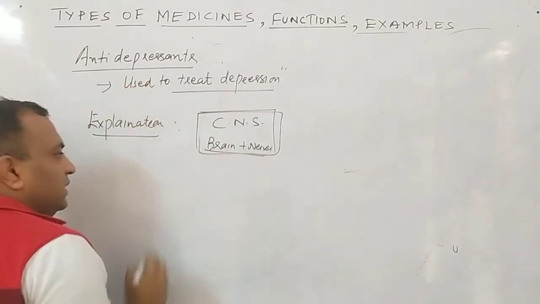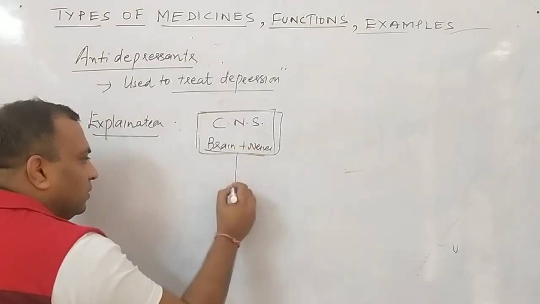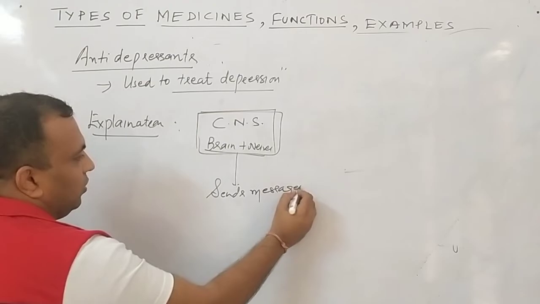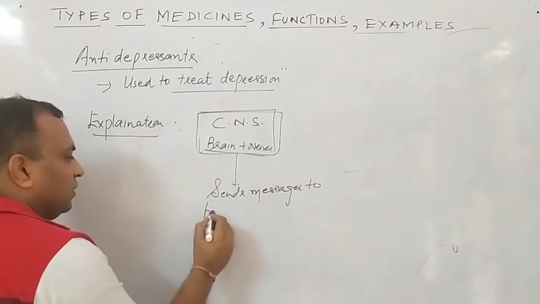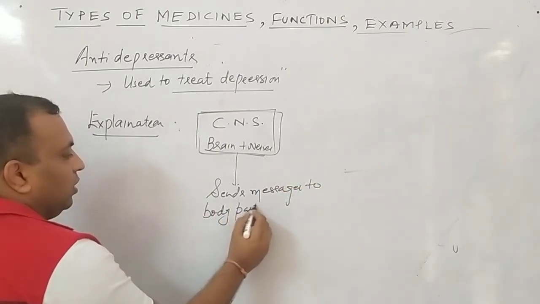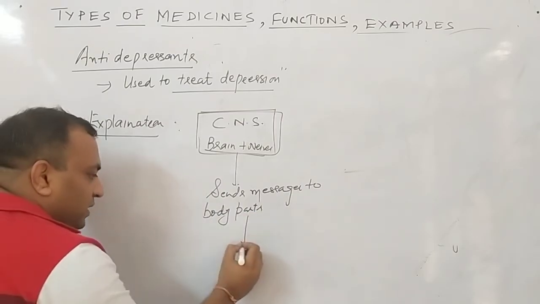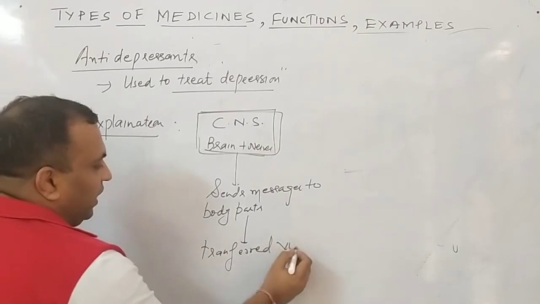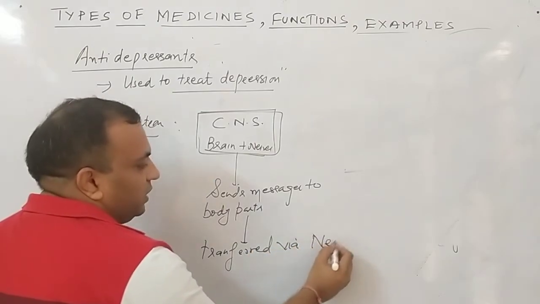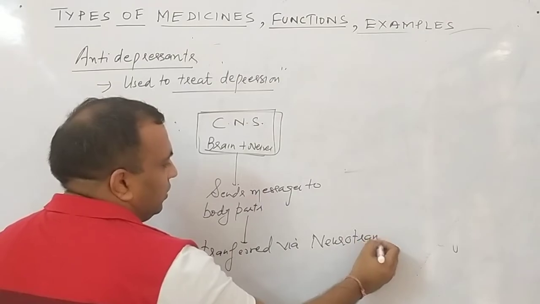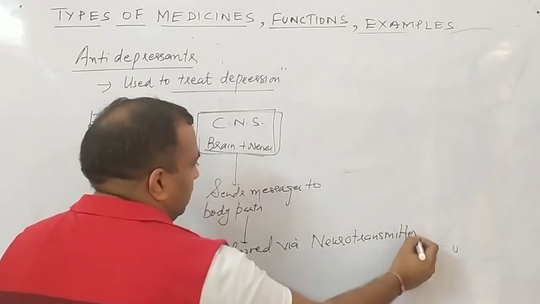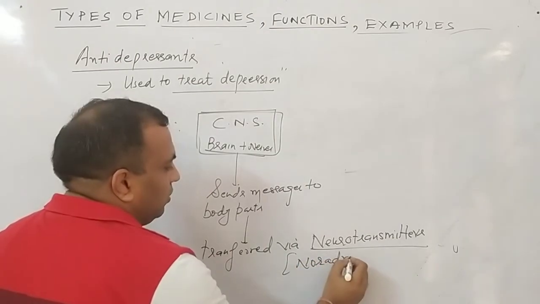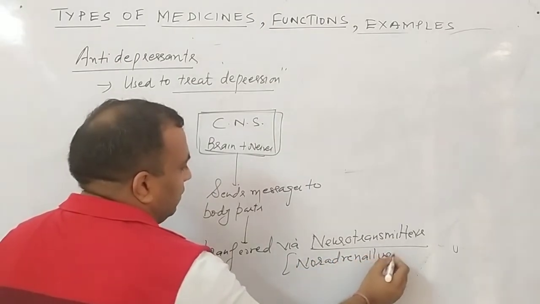Clear? This central nervous system sends the messages to different body parts. These messages are transferred via neurotransmitters. Via neurotransmitter, that is noradrenaline.